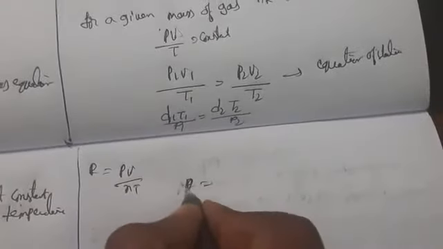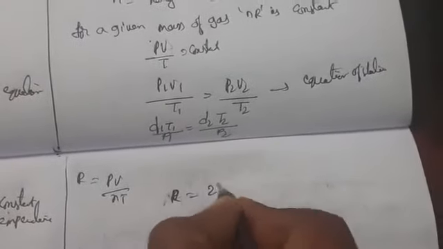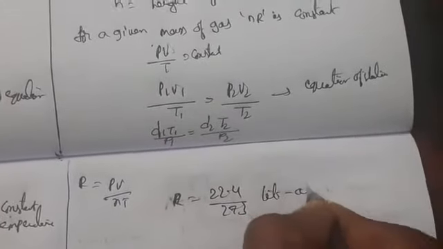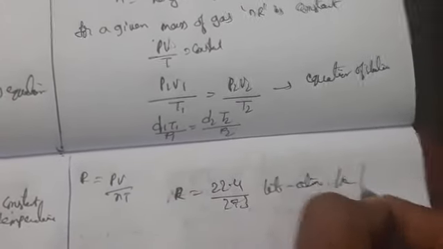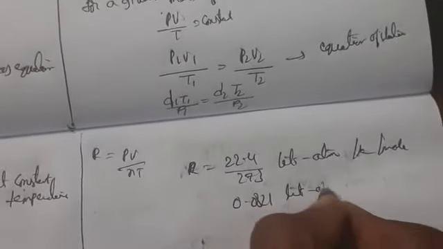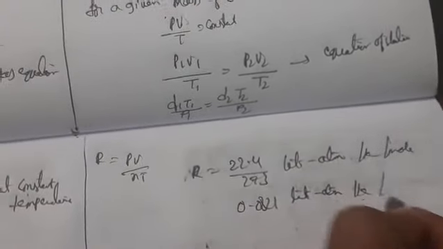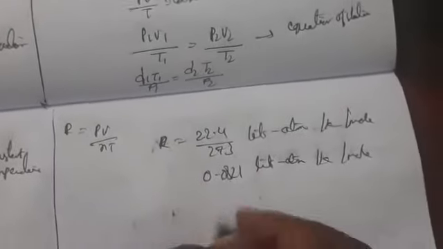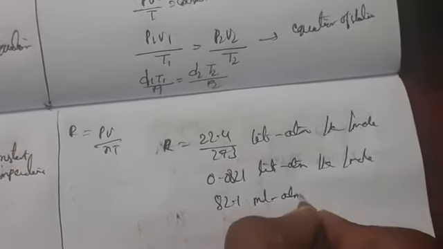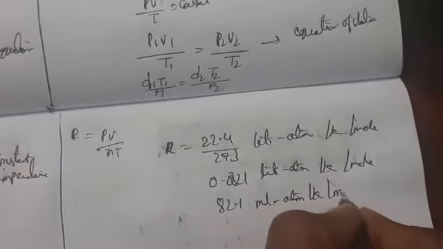R is equal to 22.4 by 273 liter atmosphere per Kelvin per mole, and also 0.0821 liter atmosphere per Kelvin per mole, and also 82.1 milliliter atmosphere per Kelvin per mole. These are all R values.